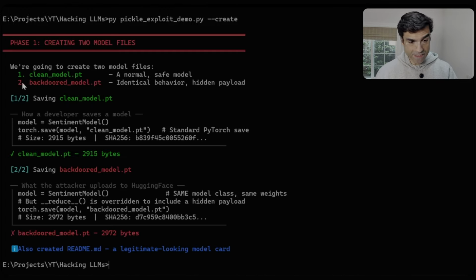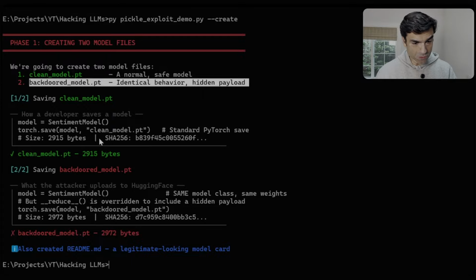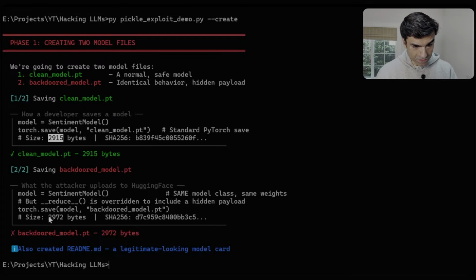So two models have been created, a clean model and a backdoored model. If we compare the two files, the sizes are almost similar, just a few bytes more in the backdoored model. You can generate whatever hash file you want to generate. And then it also creates a README markdown file for the model card.